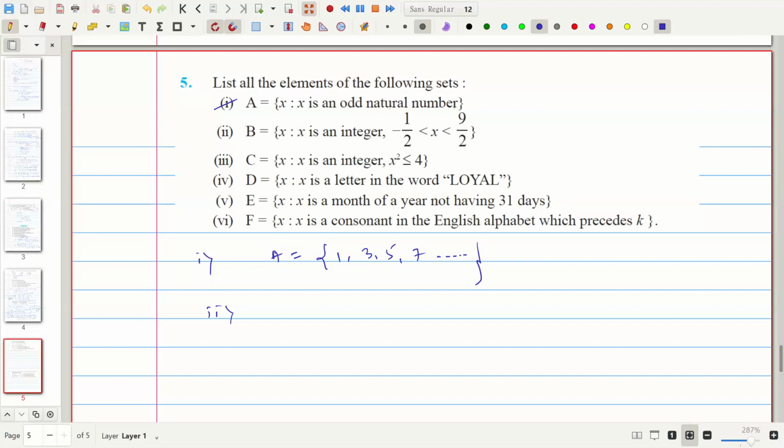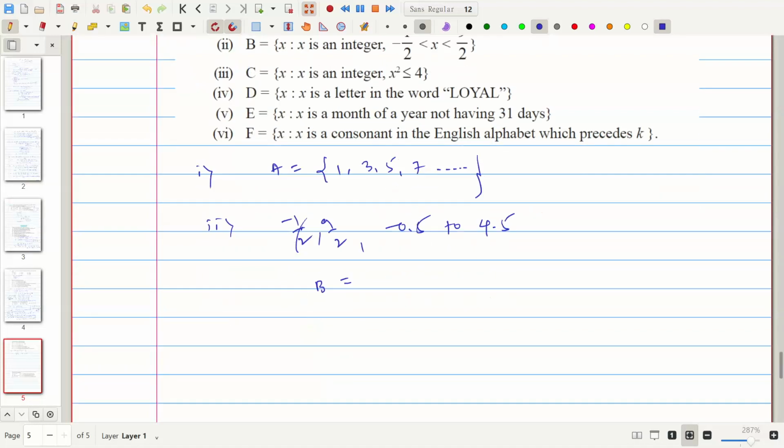The second one is b, an integer between 1 by 2 and 9 by 2. So 1 by 2 is what? 1 by 2 is 0.5, and 9 by 2 is 4.5. So we can write within minus 0.5 and 4.5: 0, 1, 2, 3, 4. We can write like this also.